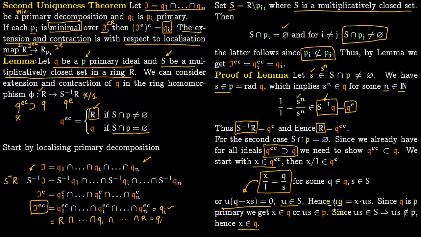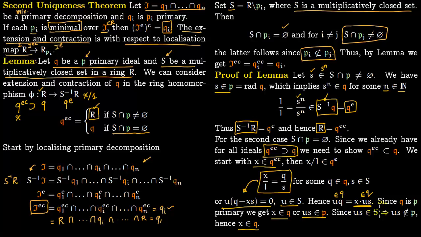Now Q is P primary. So since Q is P primary, this U times Q lies within ideal Q, so this also lies within ideal Q. So we are saying X dot US lies in our ideal Q, which is P primary. So we have two cases: X is in Q or US is in P. We want to end up showing that X is in Q, so we have to show that US does not lie in P.